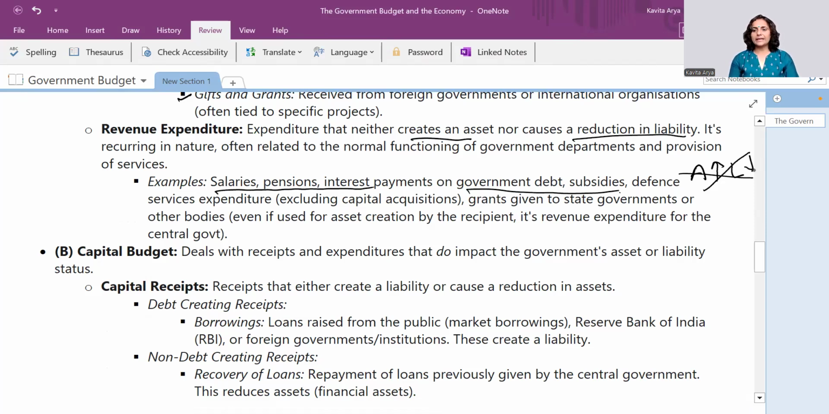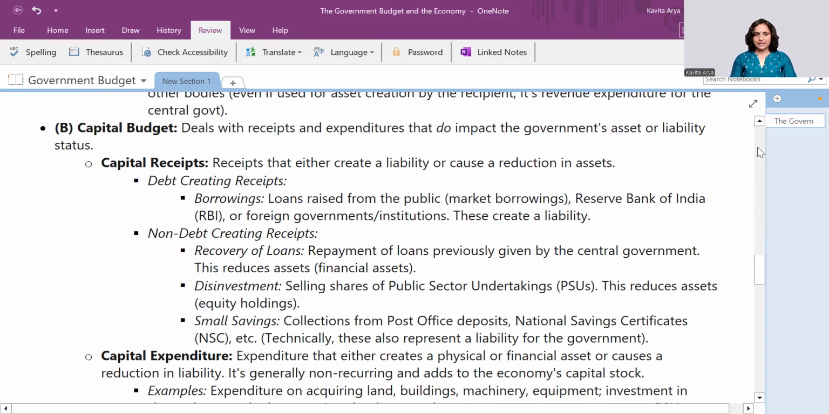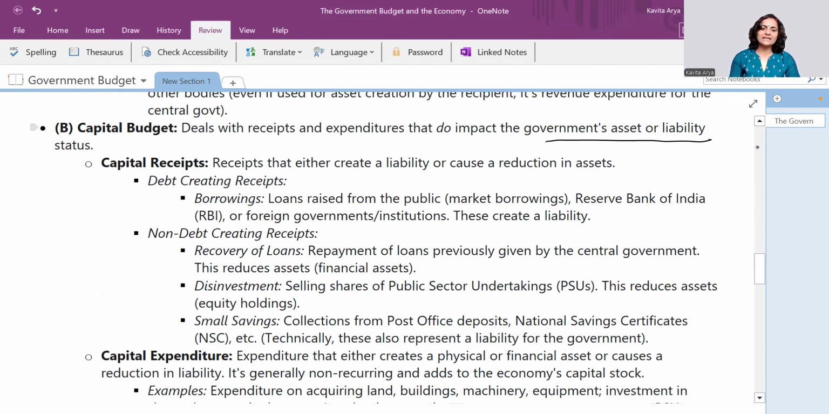Right. So the second component is the capital budget. Now, on the contrary of the revenue, we have the capital budget, which has the impact on the assets and liabilities of the government. Now, capital receipts, what are they? These create either a liability or cause a reduction in the asset. Think about this. You have a huge money coming to you, right? You always keep in your mind that when money comes, something goes and something is asset, right? So that's why we say reduction in asset.